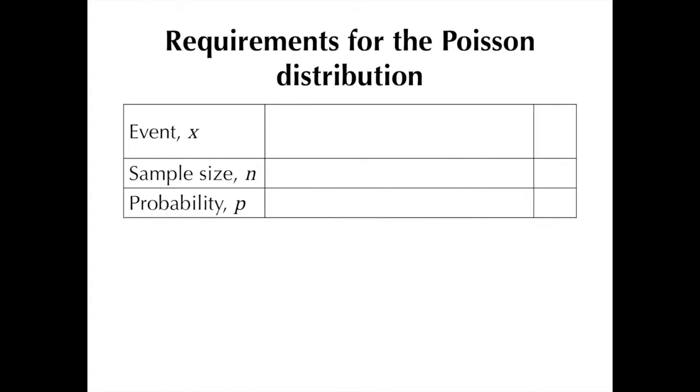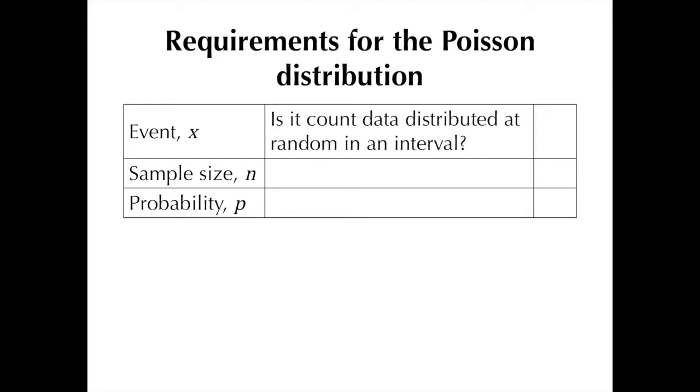But before we move forward with the example, we have to ask ourselves, is modeling the data using Poisson distribution appropriate? Now, there are three things to look at when assessing if the Poisson model can be used for a certain piece of data: the event X, the sample size N, and the probability P. Let's look at event first. Is the event of interest count data randomly distributed in space or time?